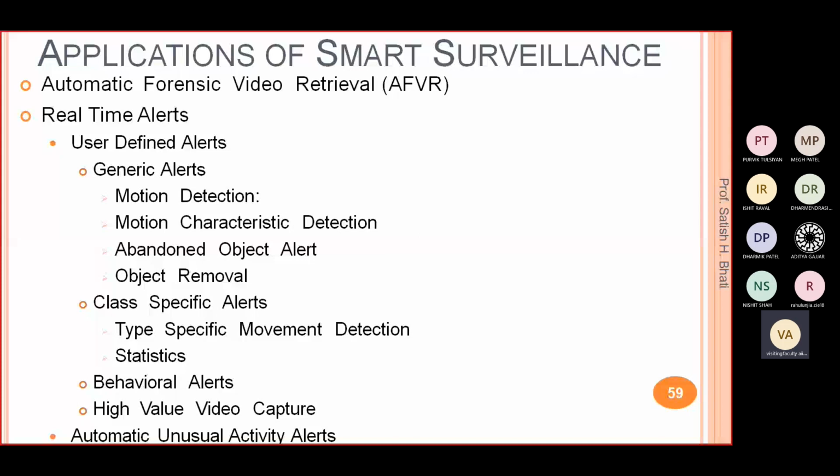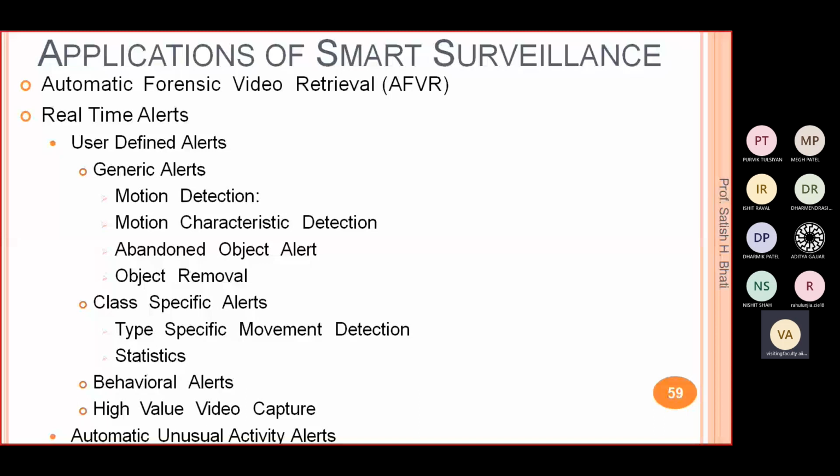In user-defined alerts, we can include generic alerts, class-specific alerts, and behavioral alerts, right? In generic alerts, the action can include motion detection of some object or person, motion characteristic detection, abandoned object alert, where you can enter a suspicious object and based on that it will give you the alert.